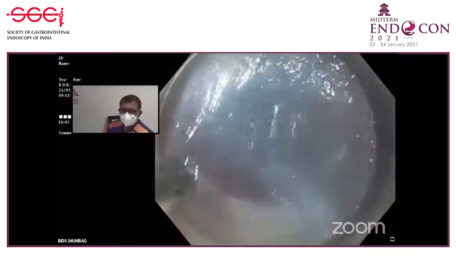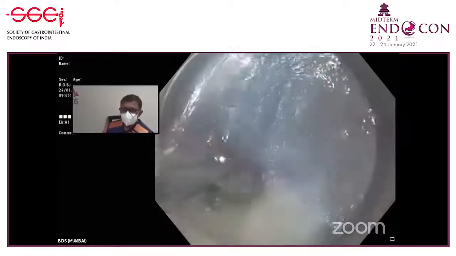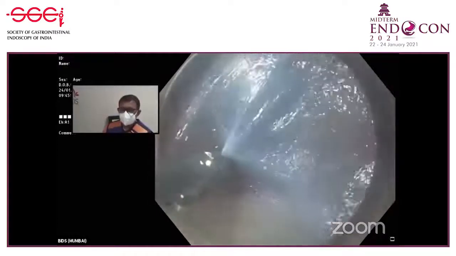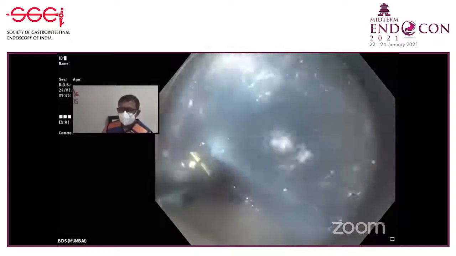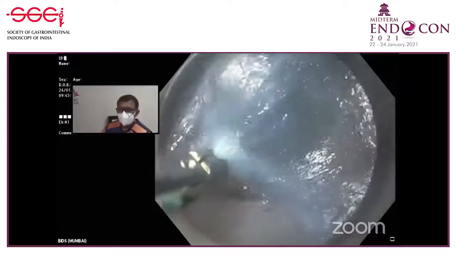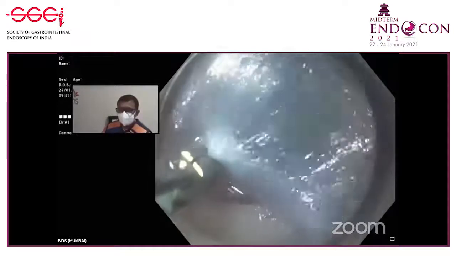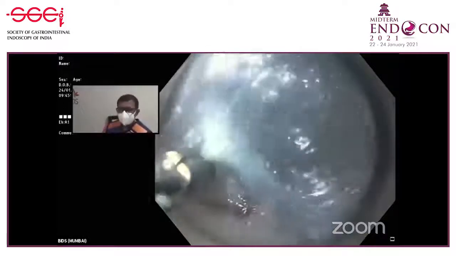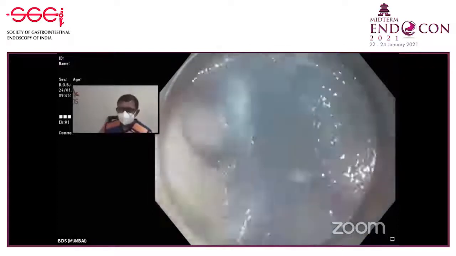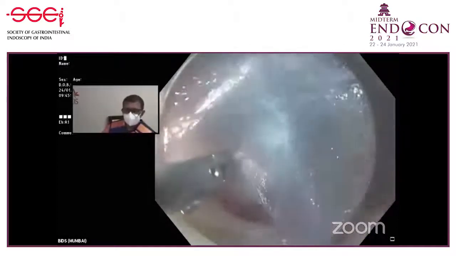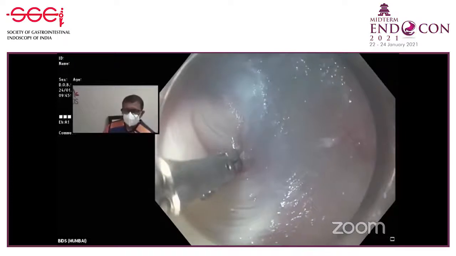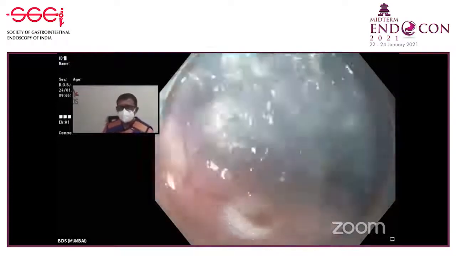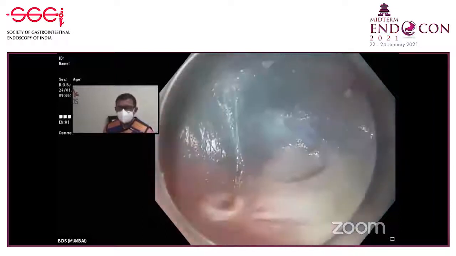There's one vessel, can you see inside? Open, catch it. I'm intentionally showing you even the tiny vessels, how you have to coagulate, because the beginner has to learn. Once you become an expert, it doesn't matter. Keep it closed, keep it closed. On an average, in your POEM procedure, the maximum blood loss should not be more than 5 cc.